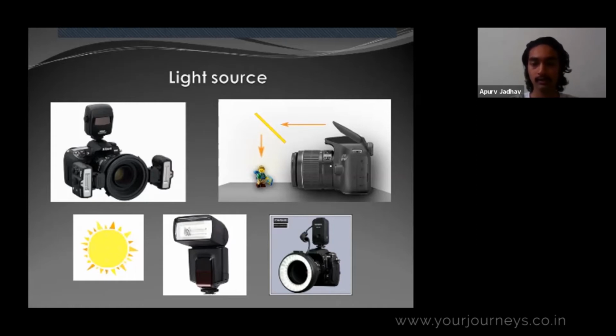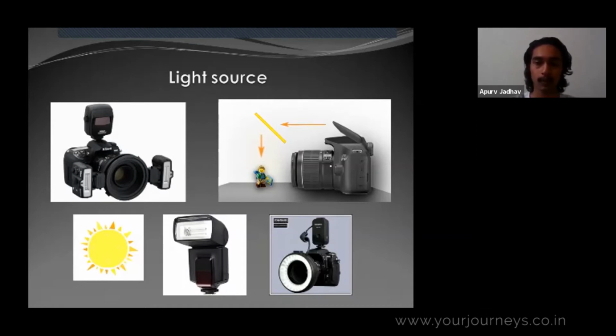This can be attached directly on the lens, so it won't cast any shadows. You can see this is circular, so there's no directional light. It surrounds the subject with light, so it will help you to eliminate the shadows. Even the twin flash is for macro photography especially, as it will cover the subject from both the sides. And lastly, if you don't have any flash, then you can use the built-in flash by introducing a diffuser between it.